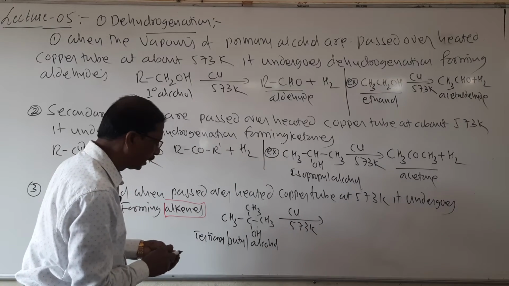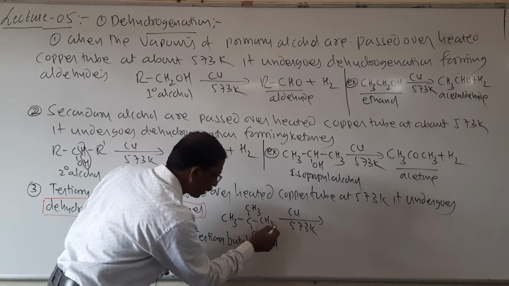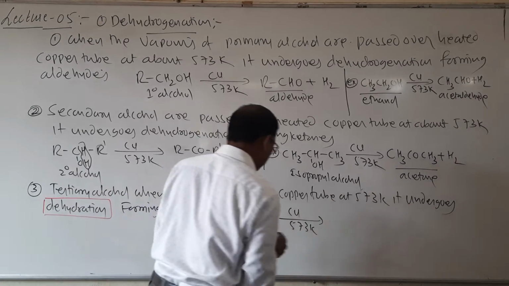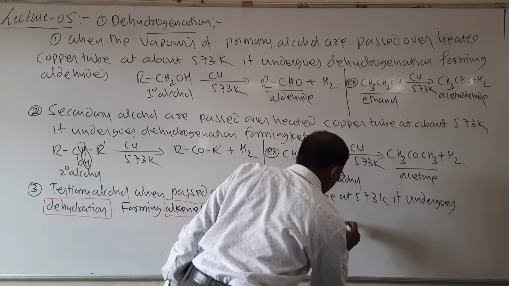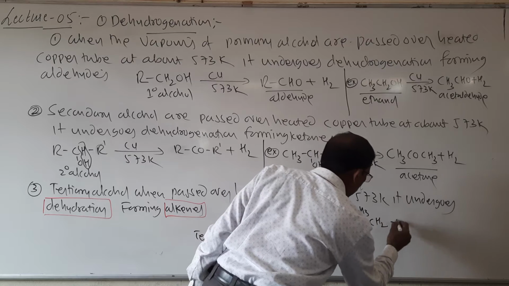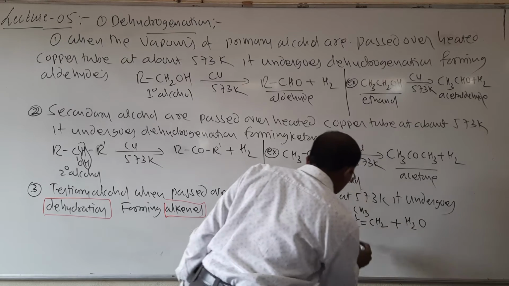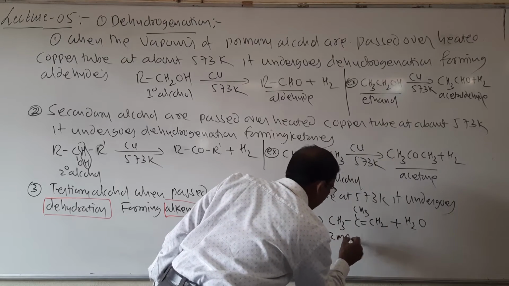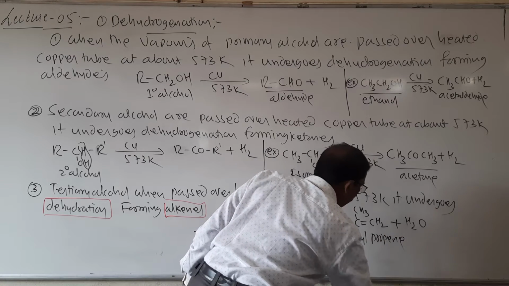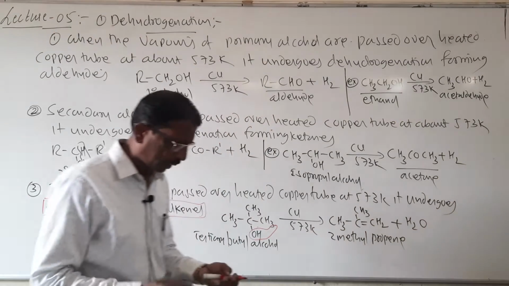Look here students, here the hydrogen and OH are removed, then it forms (CH3)2C=CH2 plus H2O. So here it forms 2-methylpropene.